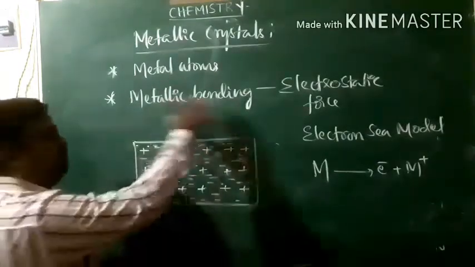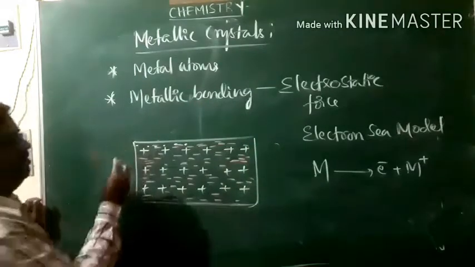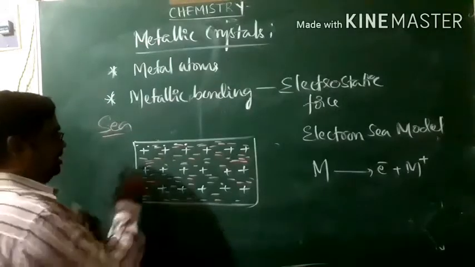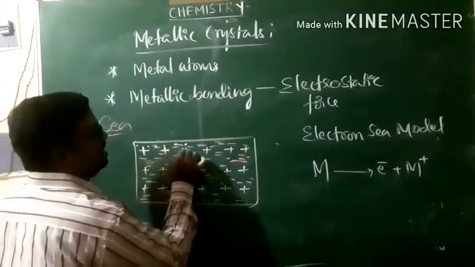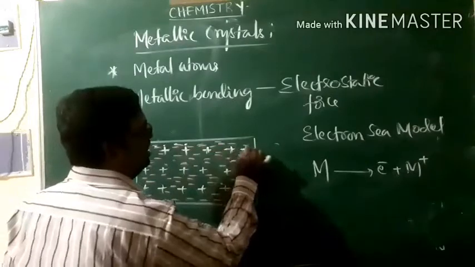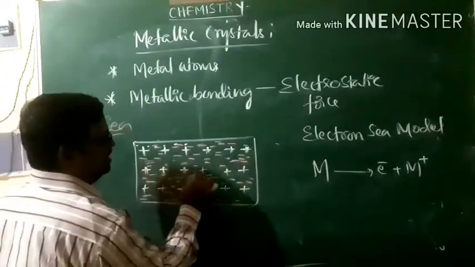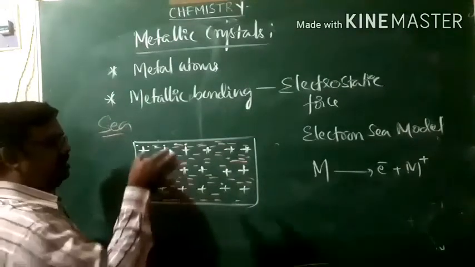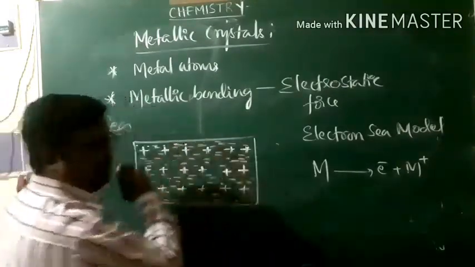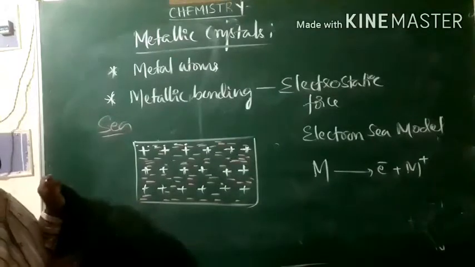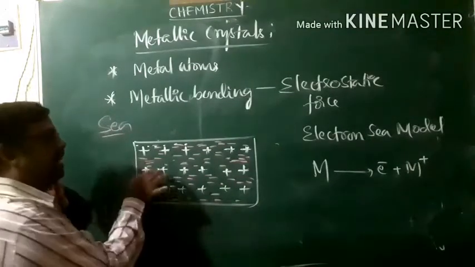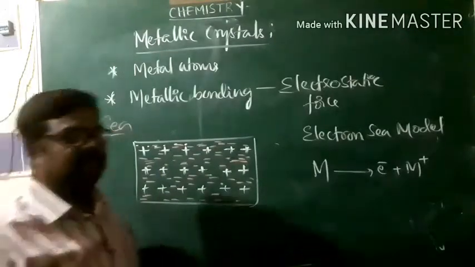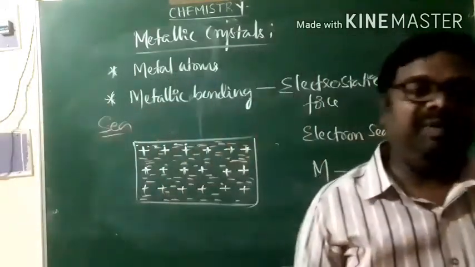Metal is characterized by a pool of electrons, a sea of electrons. There is a sea of electrons in which the positively charged metal ions are immersed. Because of that, there is a simultaneous electrostatic force of attraction between the metal ions and mobile electrons. Such a type of electrostatic force of attraction is called metallic bonding.